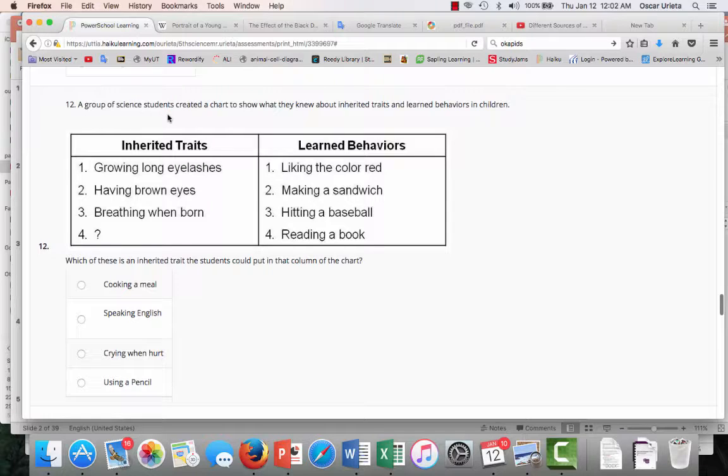Question number 12. A group of science students created a chart to show what they knew about inherited traits and learned behaviors in children.